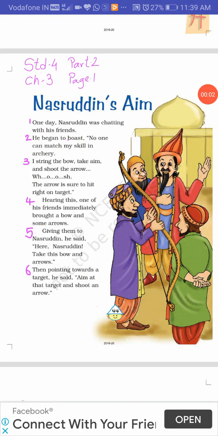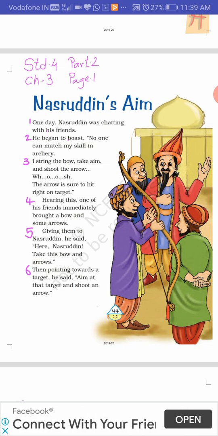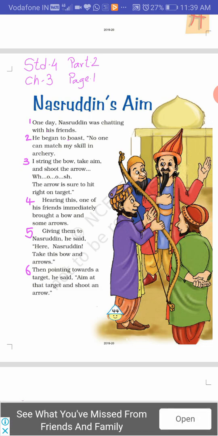Hello students, today we are going to learn the second part of chapter 3, standard 4, page 1. The first part was the poem named Run, and the second part is this lesson named Nasruddin's Aim.